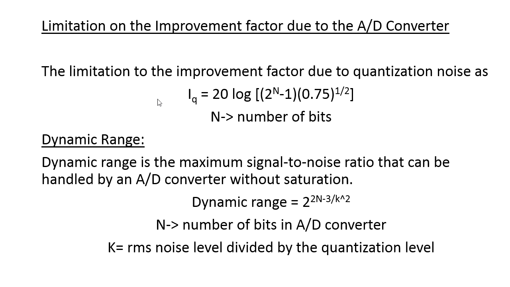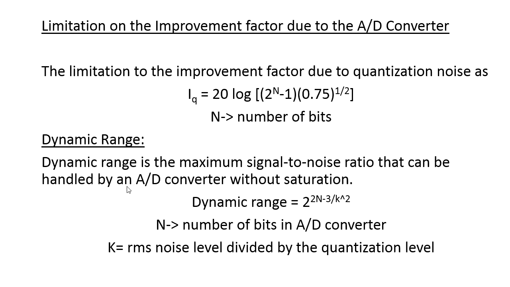So how can we define the improvement factor for the digital MTI radar? By using the expression I_Q is equal to 20 log of (2 raised to n minus 1) times (0.75) to the power of 1 by 2, where n is the number of bits.